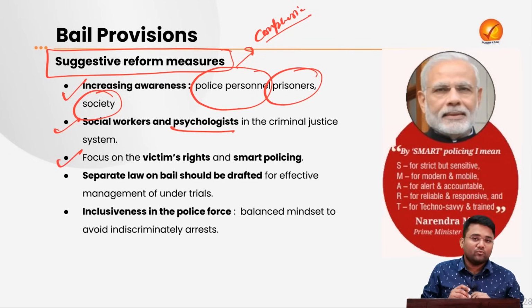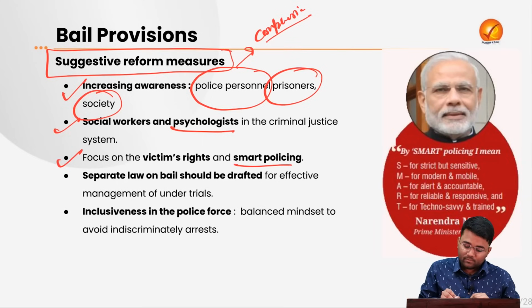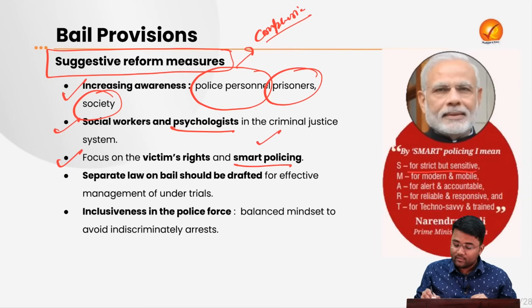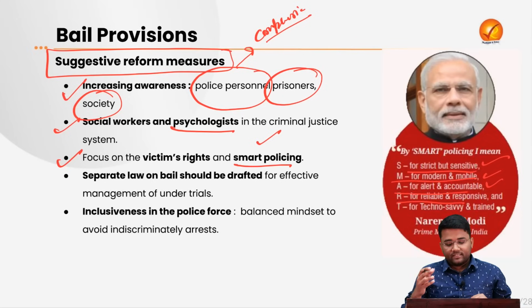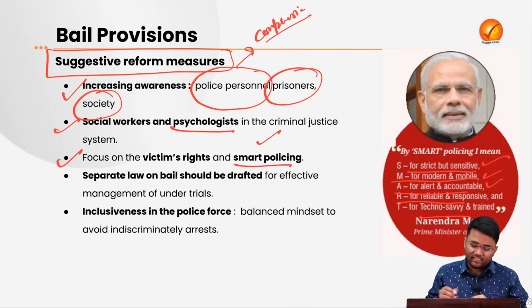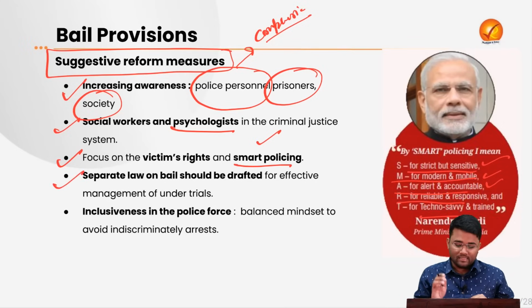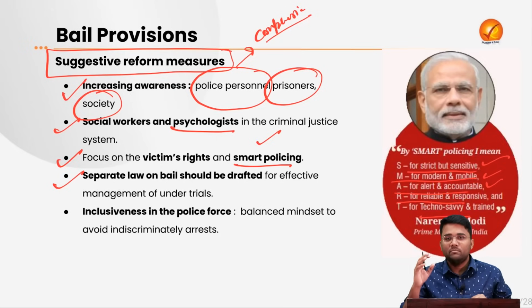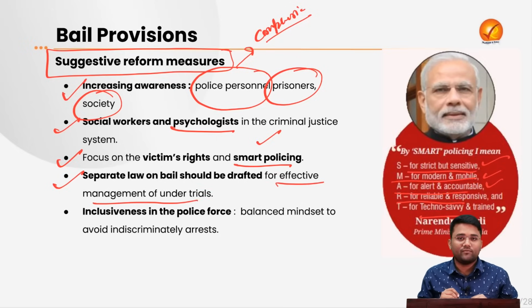Then there is also a need to focus on victims' rights and smart policing. Here, smart policing means the police are strict but sensitive, modern but mobile, alert and accountable, reliable and responsive, and techno-savvy and trained to the needs of 21st century society. Then there is a need for a separate law on bails, which should be drafted at the immediate stage for effective management of under trials.